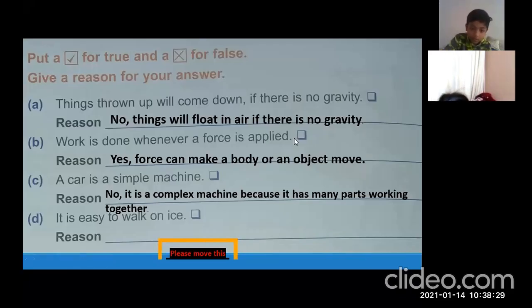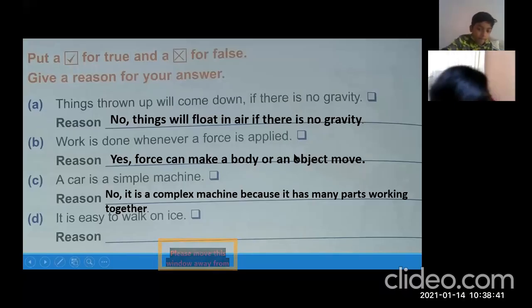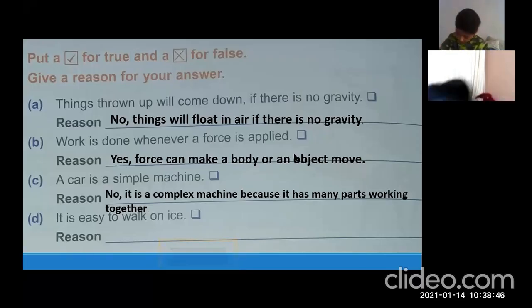Yes, beta, Samiha, good. Vania, good. Okay, done. Kindly let me know other students as well. Okay, Ahmed, I'm giving you time. Okay, speed up beta, but make sure your writing should be proper.